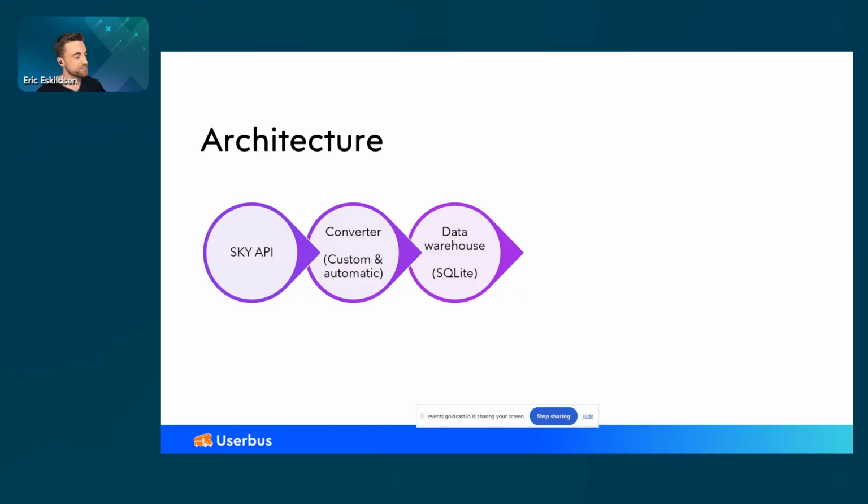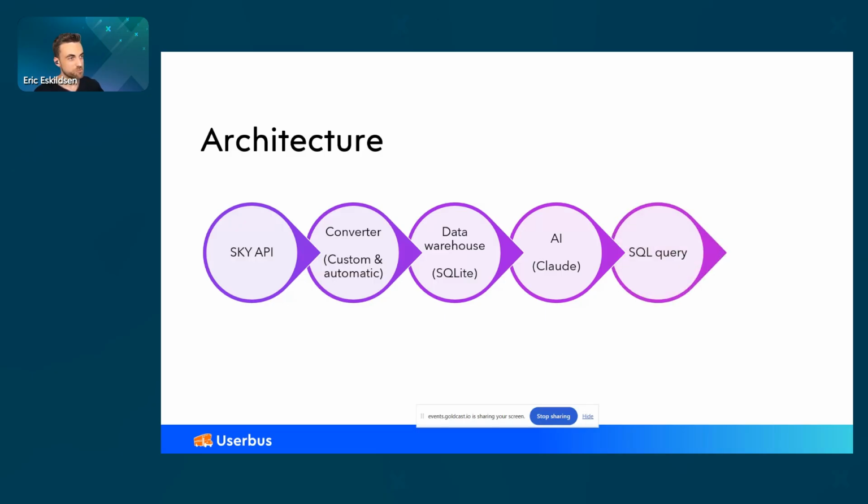Well, let's go back to our architecture. We've got our data warehouse. What we do after that is we pass two things to AI. In this case, we're using Claude as the AI because it's really good at this. One is the schema of that data warehouse, so all the tables, all the columns that are available in there. And we also pass what you're looking for, your query. I want a list of students with their grade levels and email addresses, whatever. And then we say, Claude, please build us a SQL query that satisfies what this person is looking for. It gives us back the SQL query, and we execute that query, and then we get the results.